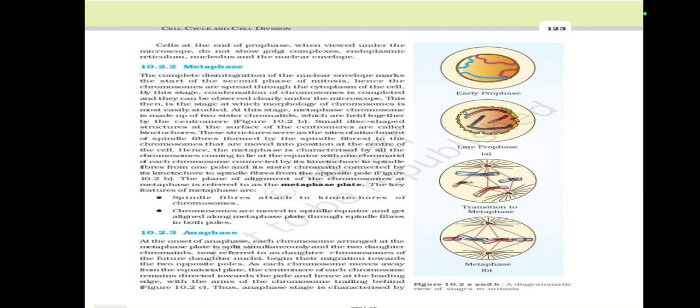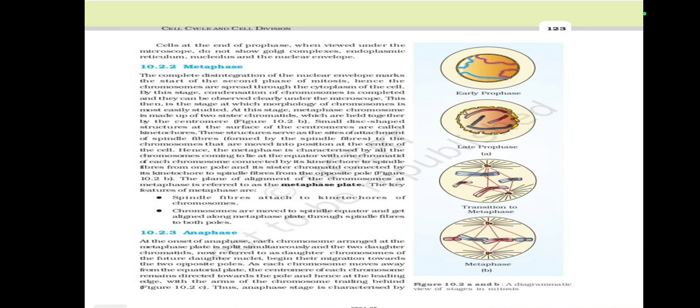Figure 10.2b. The plane of alignment of the chromosomes at metaphase is referred to as the metaphase plate. The key features of metaphase are: spindle fibers attached to kinetochores of chromosomes, and chromosomes moved to the spindle equator and aligned along the metaphase plate through the spindle fibers to both poles.